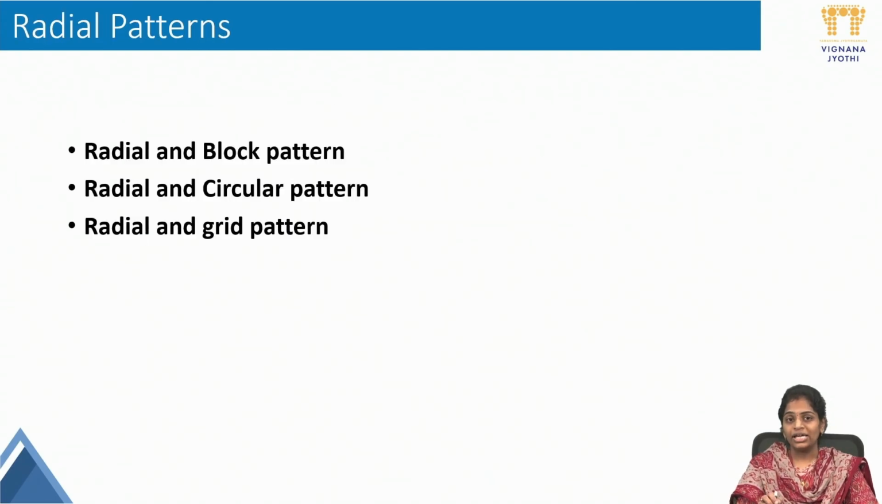Next, coming to the radial patterns. Radial is nothing but roads that start from the center and diverge into different parts of the city. That is the main concept of the radial pattern. Radial and block pattern, radial and circular pattern, radial and grid pattern. These are the three patterns which we have in radial. We'll see them with the figures.